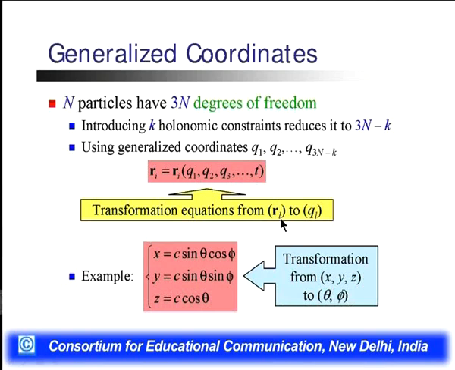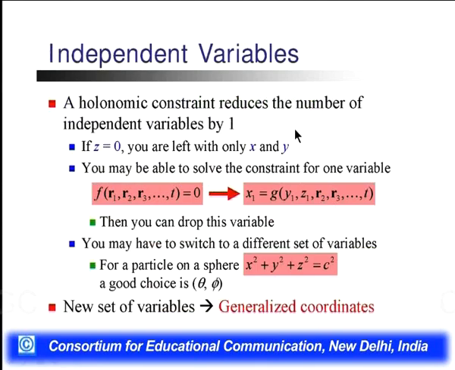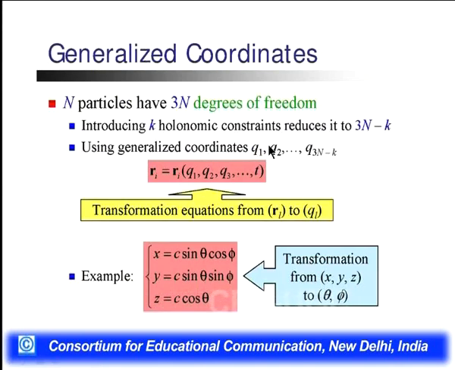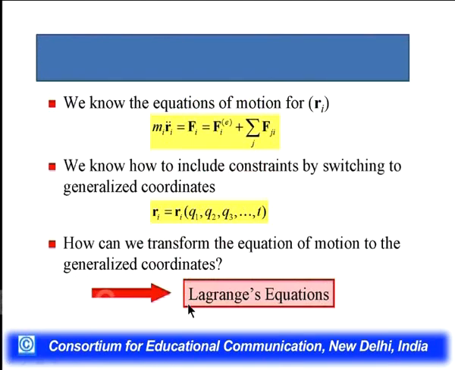This is the transformation equation from Ri to the qi. It means these are the generalized coordinates. Here this R coordinate will be replaced by the generalized coordinates, represented by q1, q2, q3 and time. For example, we have a transformation from the Cartesian x, y, z coordinates to the angular coordinates. We have x equals c sin theta cos phi, y equals c sin theta sin phi, and z equals c cos theta.